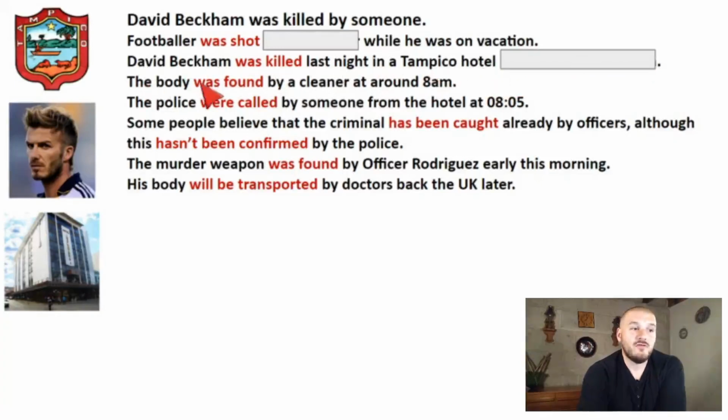The body was found by a cleaner at around 8 a.m. I don't care. A nadie le importa que fue por alguien de la limpieza. The body was found because the focus of the story is the body, right? Finding the body is more interesting. And the time is interesting. But the cleaner? It's not interesting. El cuerpo fue hallado, fue encontrado a las 8.